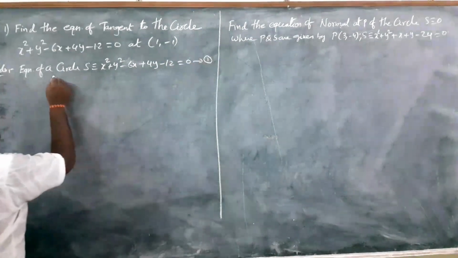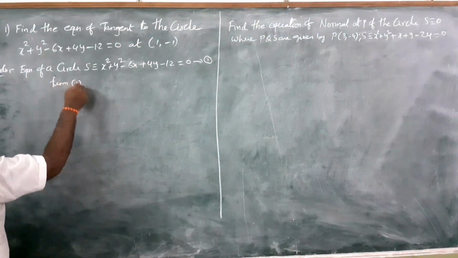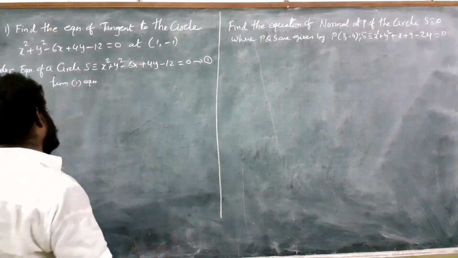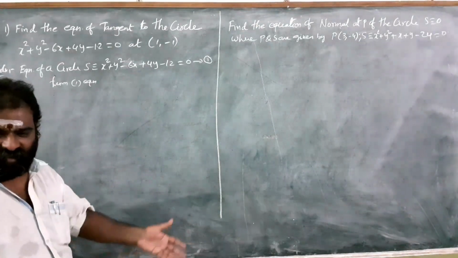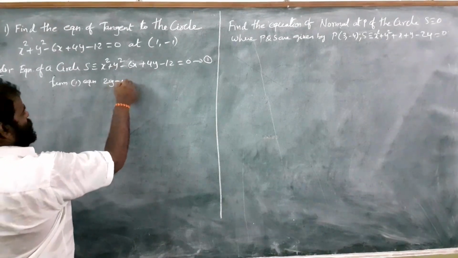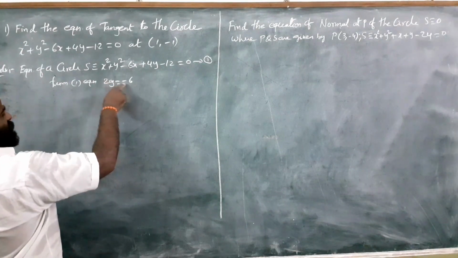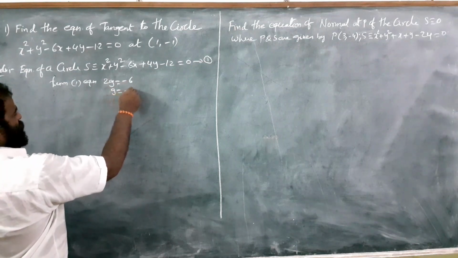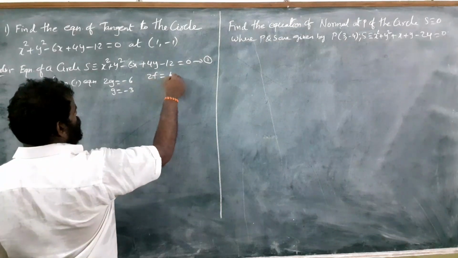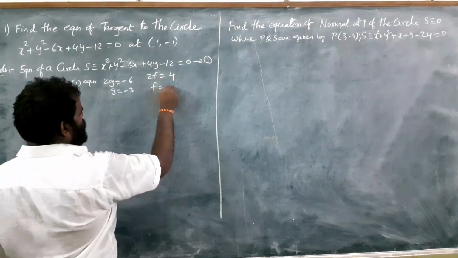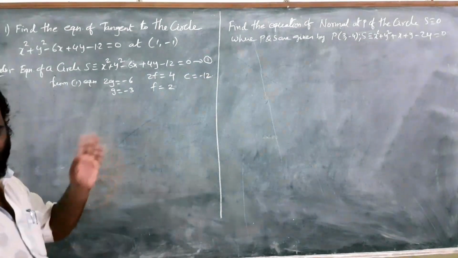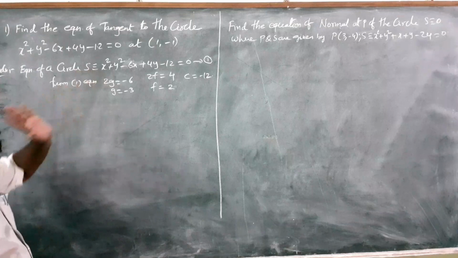From this equation we write the g, f and c values wherever necessary. So 2g equal to minus 6, because it is 2gx, so g equal to minus 3. 2f is equal to 4, so f equal to 2, and c equal to minus 12. These are the g, f and c values from this equation.